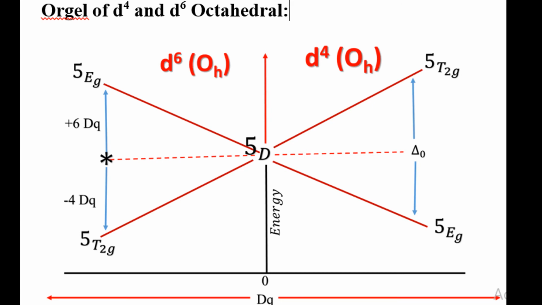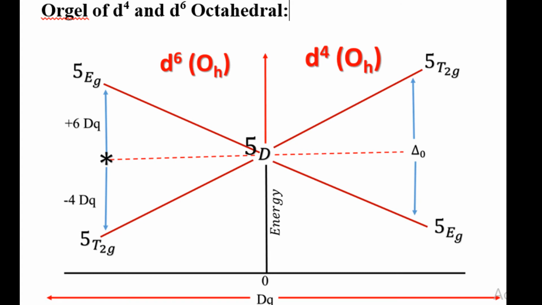In case of D4 and D6 octahedral complexes, the term symbol is 5D, but actually the D term symbol is split into two states, T2G and EG. In case of D4 systems, it is split as EG and T2G, with EG set at the bottom and T2G set at the top, and in case of the D6 system it is the whole universe, top to bottom. It is actually similar.